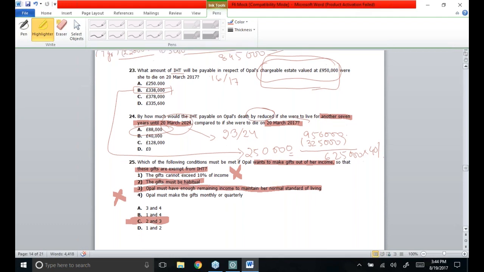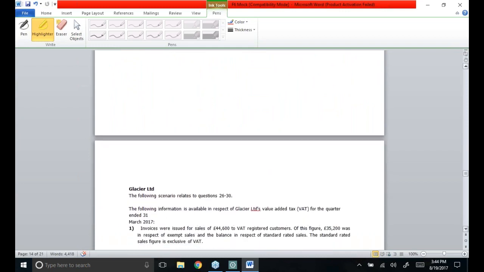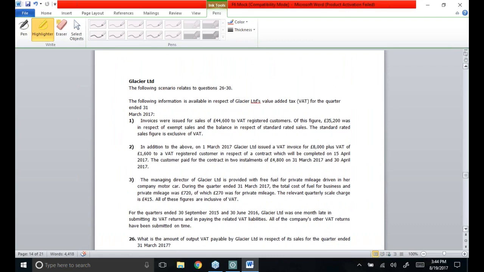So moving towards the last IHT case of this paper, that's Glacier Limited. The following scenario relates to questions 26 to 30. The following information is available in respect of Glacier Limited's value added tax for the quarter ended 31st March 2017.